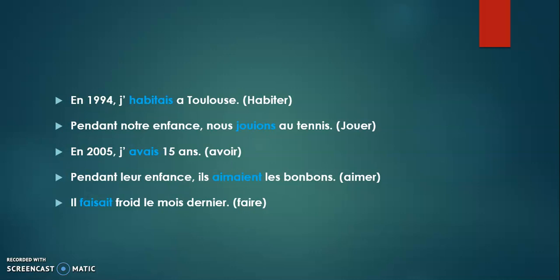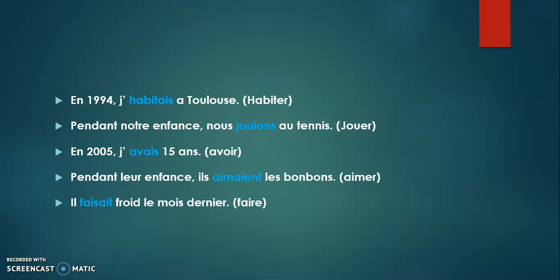Next one is avoir. The nous form conjugation of avoir is nous avons, A-V-O-N-S. You will drop O-N-S and add the ending A-I-S corresponding to the subject je. Next is aimer. The nous form conjugation will be A-I-M-O-N-S. You will drop the O-N-S and add A-I-E-N-T corresponding to the subject ils. Next is faire. The nous form conjugation is F-A-I-S-O-N-S. You will drop the O-N-S and you will add A-I-T, F-A-I-S-A-I-T.